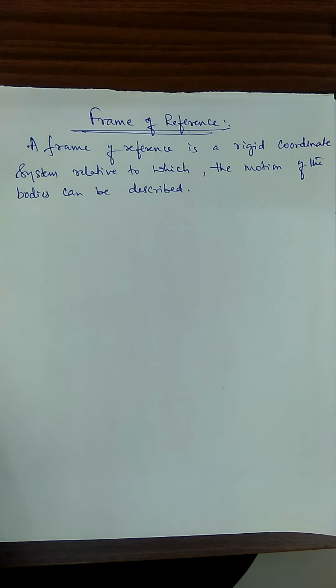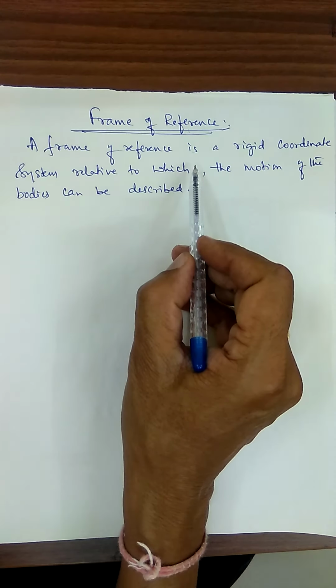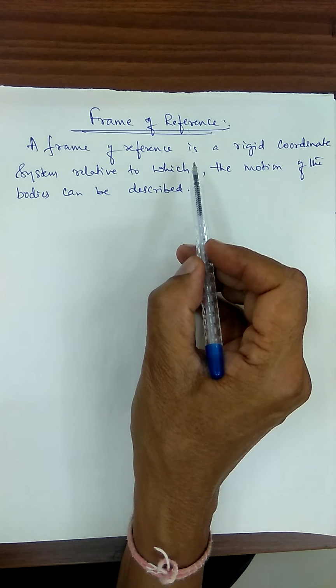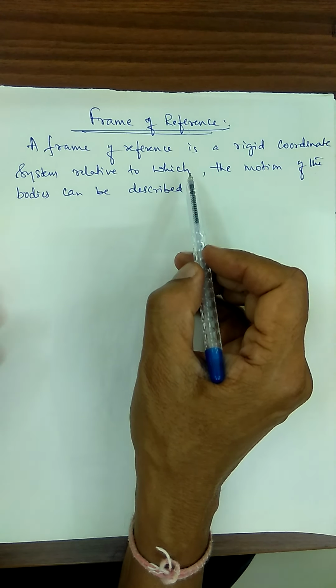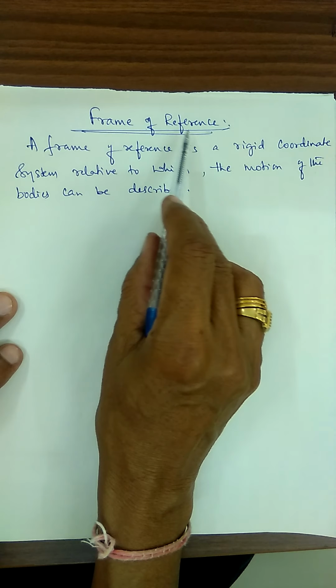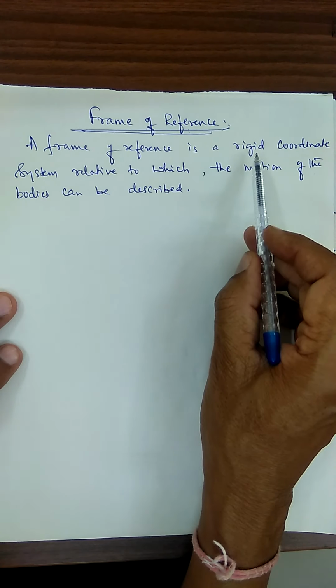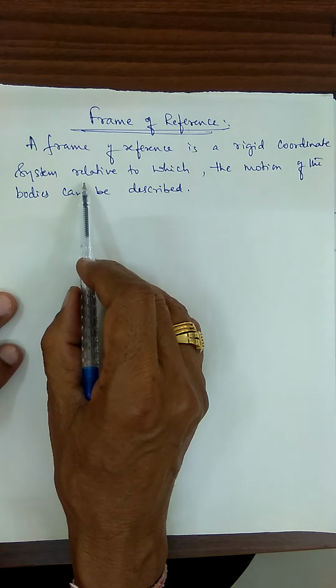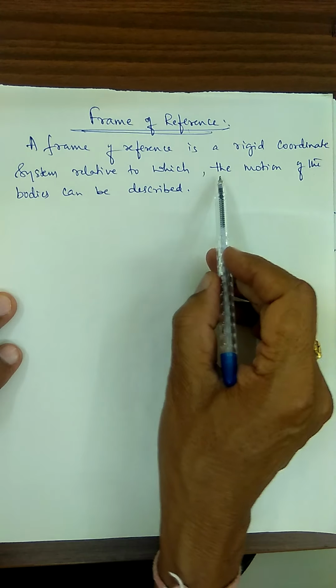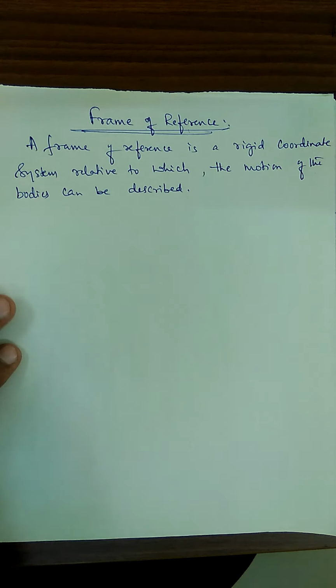Without a reference, we cannot say whether the body is moving or at rest. For that purpose, we require a frame of reference, with respect to which the motion of bodies can be described and explained.